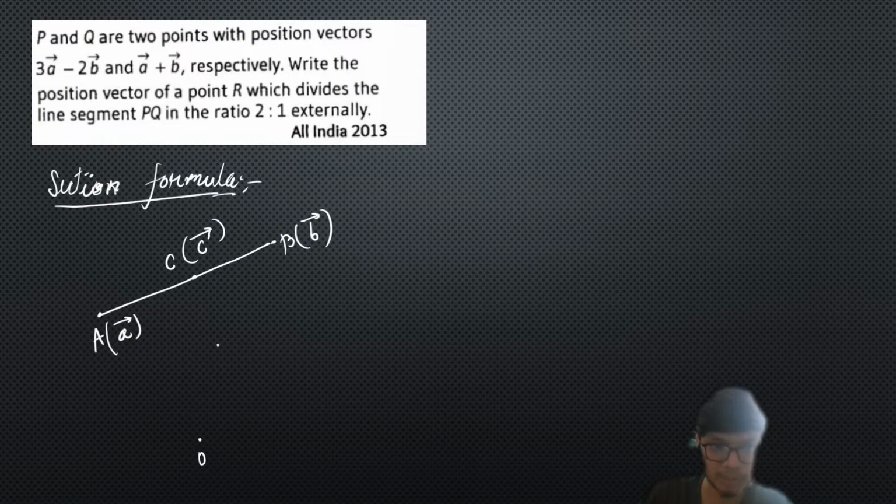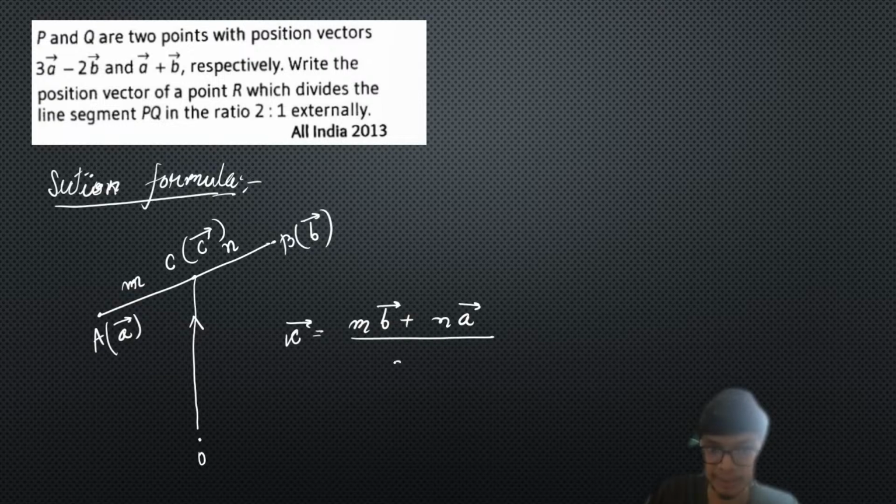If point C divides AB in the ratio m is to n, then we can easily find the position vector c as m times b vector plus n times a vector, divided by m plus n. That is going to be the required answer for the position vector.